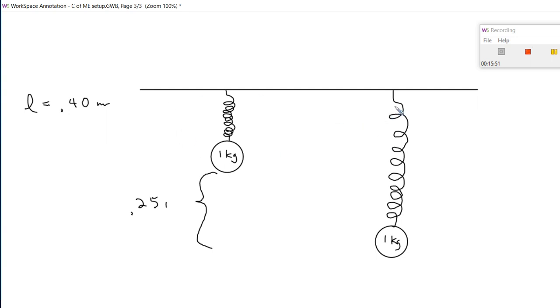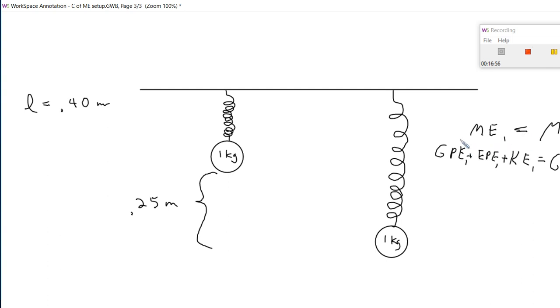And so again, we would say the mechanical energy at point 1 is equal to the mechanical energy at point 2. And the mechanical energy at point 1 is equal to the sum of the GPE plus the EPE plus the KE, and that'll be equal to GPE plus EPE plus KE at point 2.